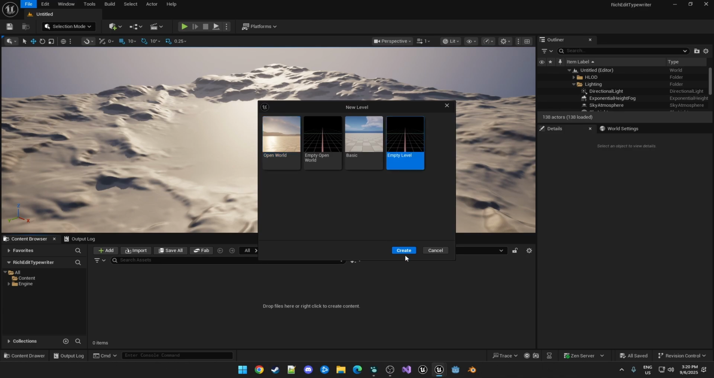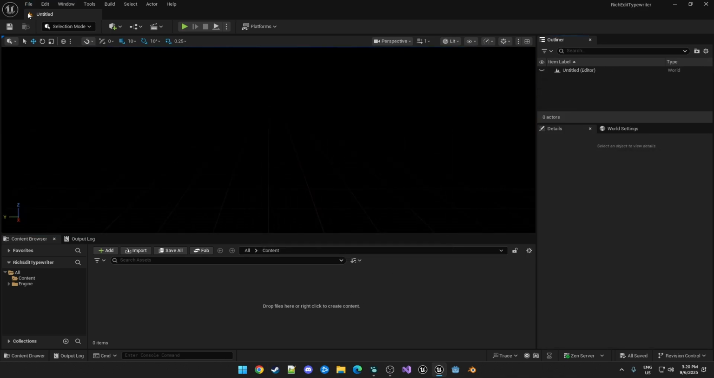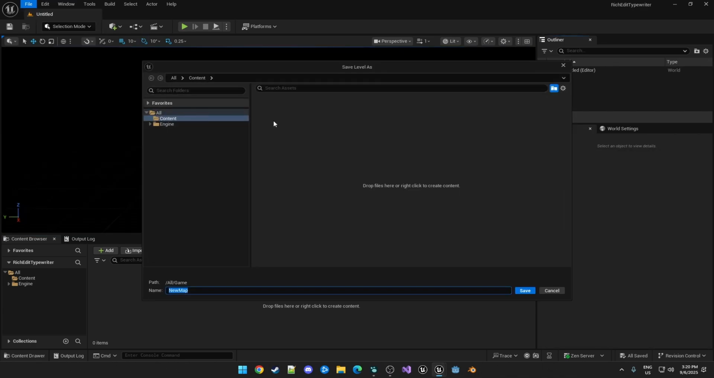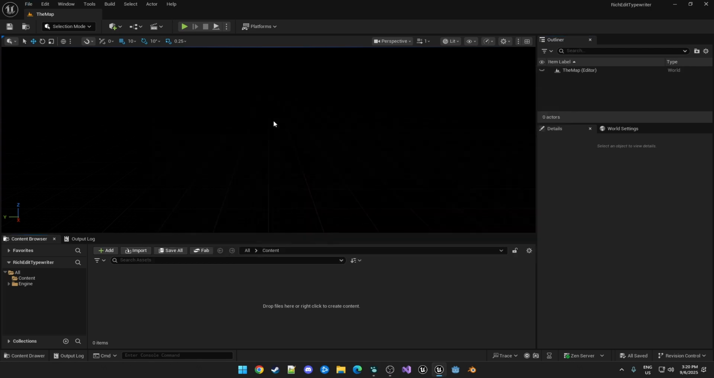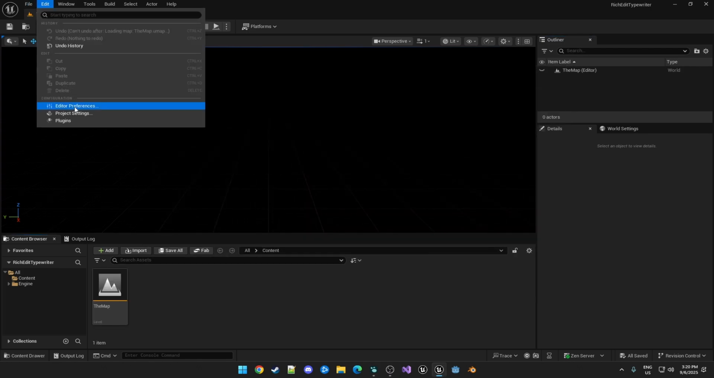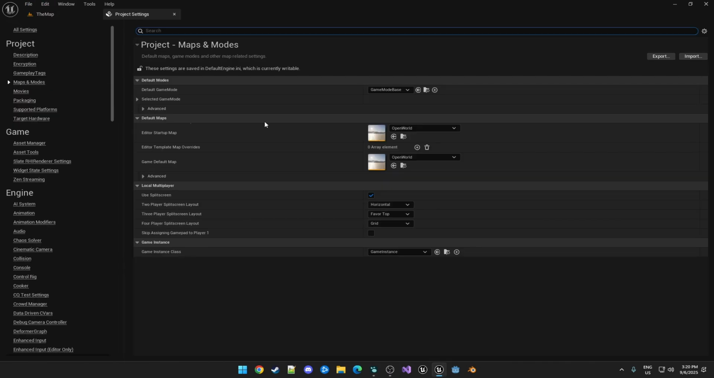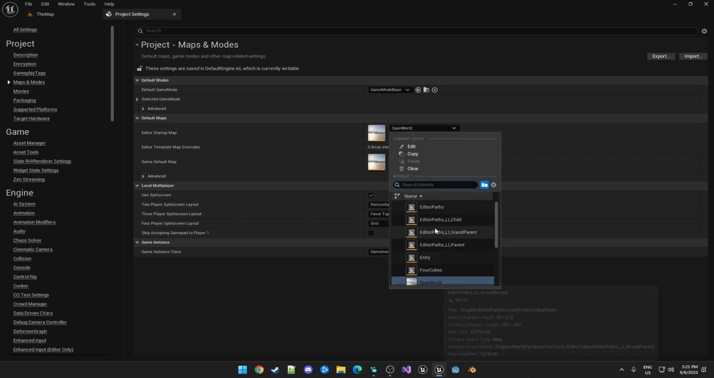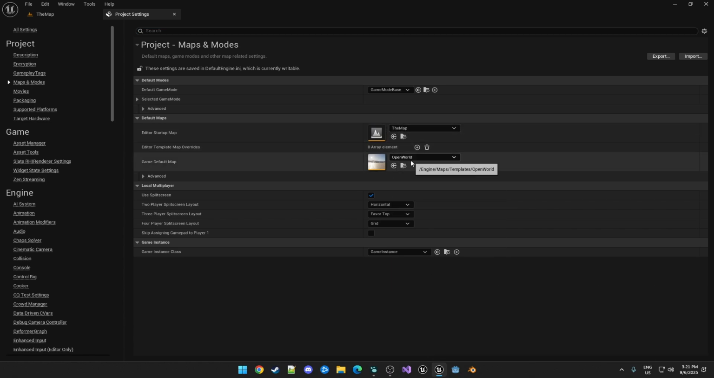I'm just going to use an empty level, and then we'll just save this as the map, and then go into our project settings. And just to make sure that we're using the map we want, when we reload the project, in here, set these to the map.